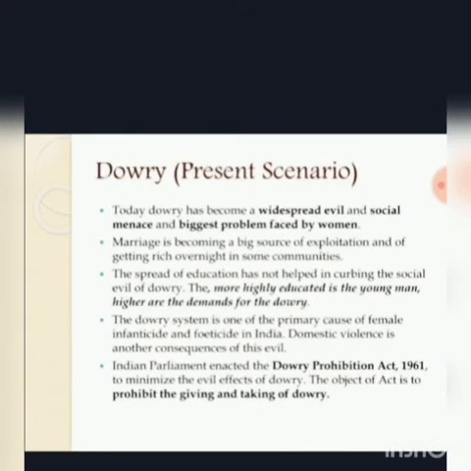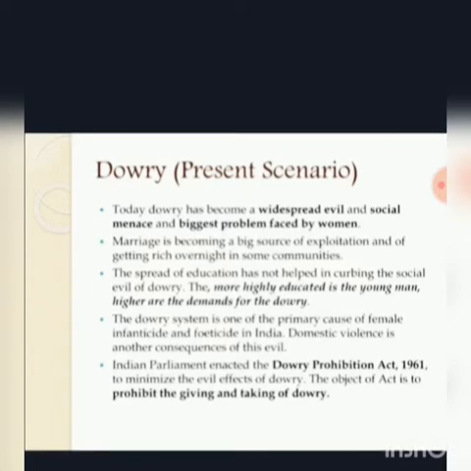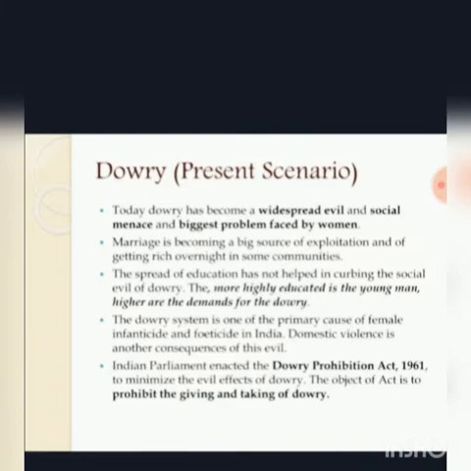Today, dowry has become a widespread evil and social problem, and the biggest problem faced by women. Marriage is becoming a big source of exploitation and of getting rich overnight in some communities. The spread of education has not helped in curbing the social evil of dowry. The more highly educated the young man, the higher are the demands of dowry. The dowry system is one of the prior causes of female infanticide and feticide in India. Domestic violence is another consequence of the evil.